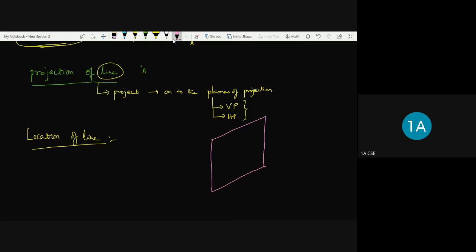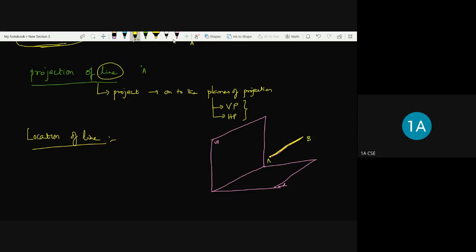This is a 3D view which is for your visualization. I have drawn a vertical plane and a horizontal plane. So this is the horizontal plane. When the line is kept, it can have different orientations. For example, if I draw a line like this, this is a line. I have taken a line here, and it has the endpoints A and B.